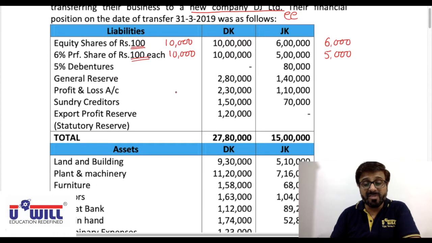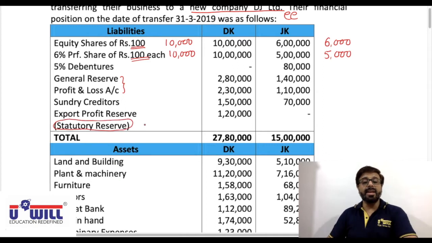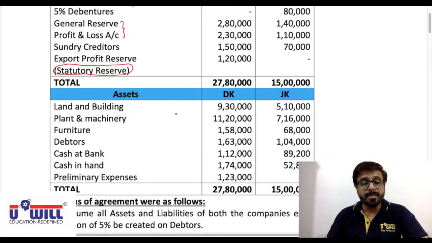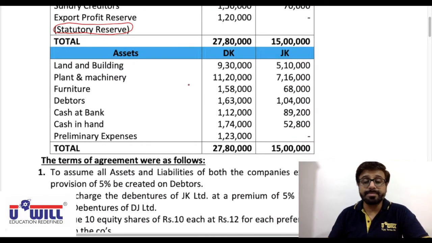General reserve and profit and loss account are reserves and surplus. Sundry creditors is an external liability, and statutory reserve, export profit reserve. See, it is mentioned also, statutory reserve. Even if not mentioned, we have seen in past questions that export profit reserve is always a statutory reserve. Land and building, plant and machinery, furniture, debtors, cash at bank and cash in hand.